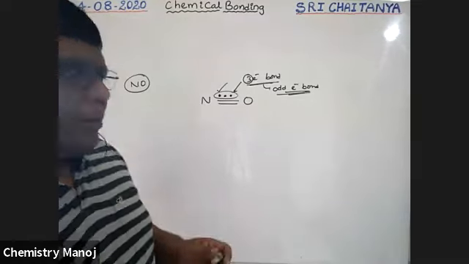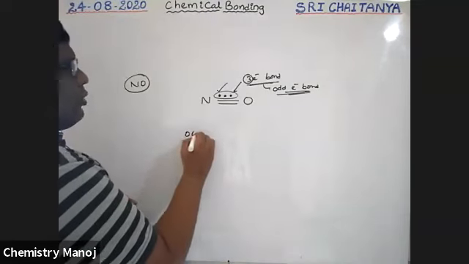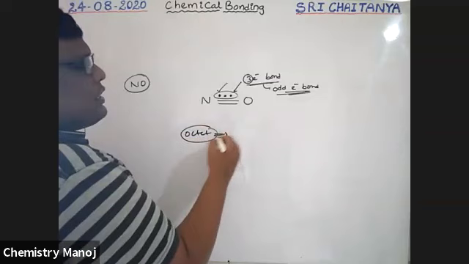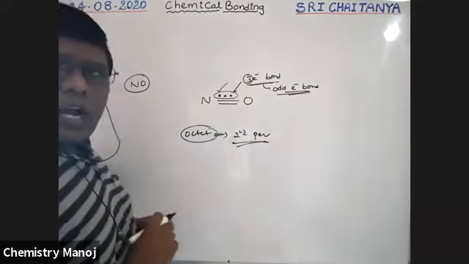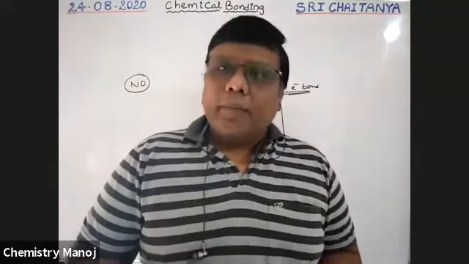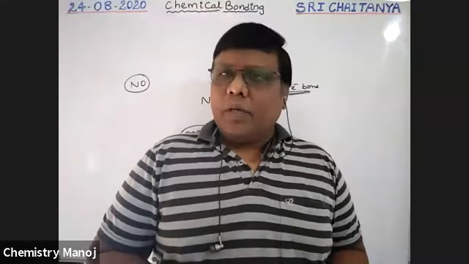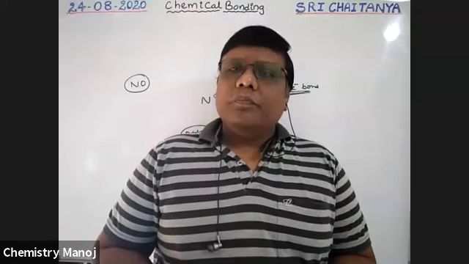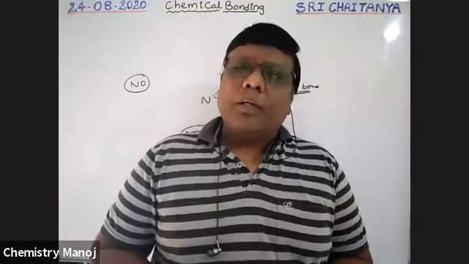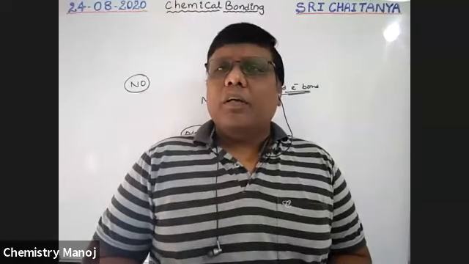Generally, the octet rule is mostly applicable for second period elements, but from the third period onwards, in most cases the rule is not applicable.